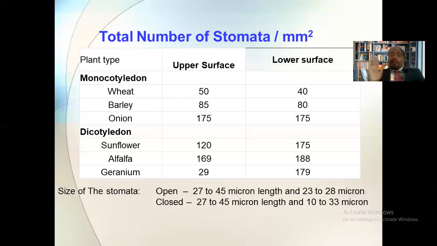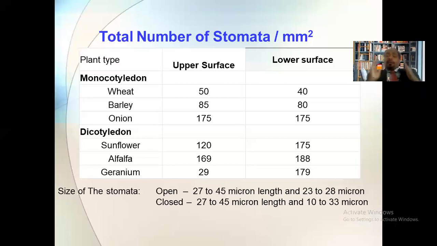Whereas when this stomata becomes closed, the size of the closed stomata is, let us see, 27 to 45 micron in length, and the width of the closed stomata is 10 to 13 micron, not 33. Please correct it. It is 10 to 13 micron.